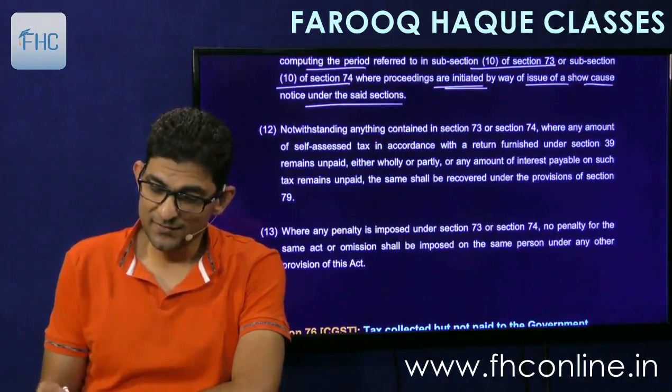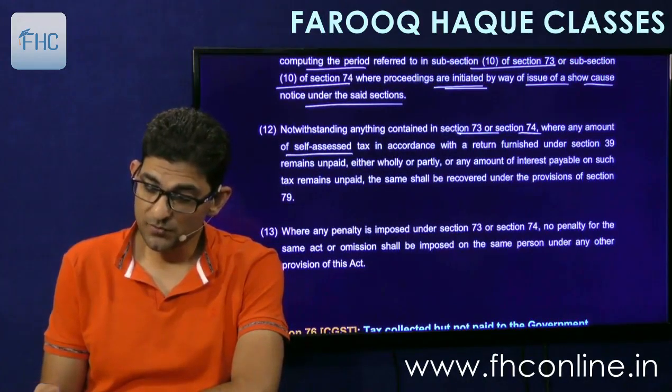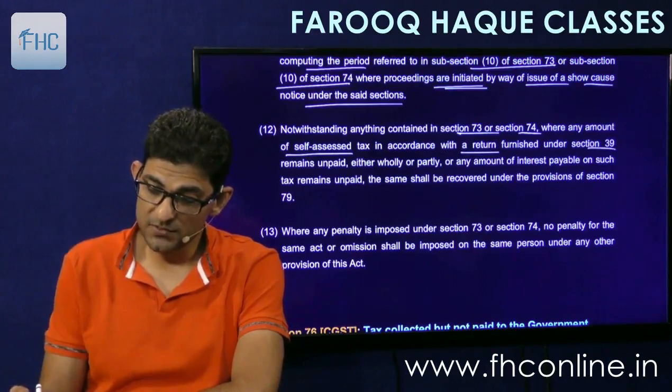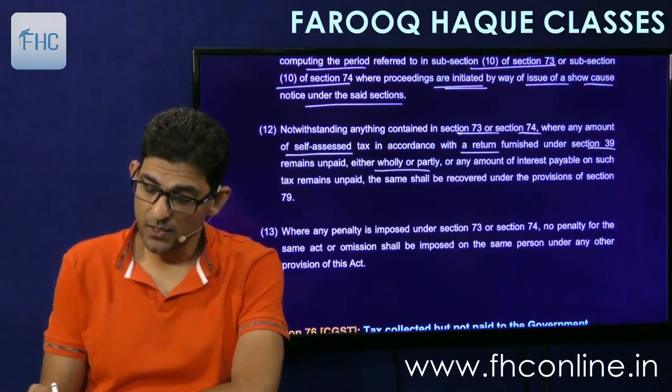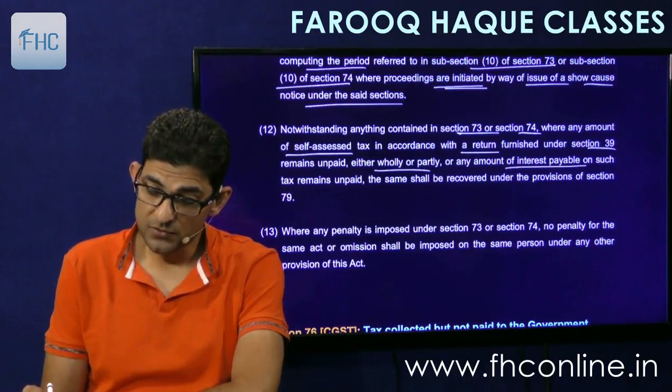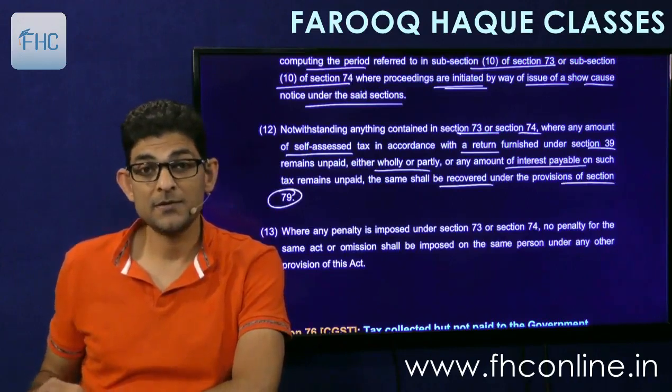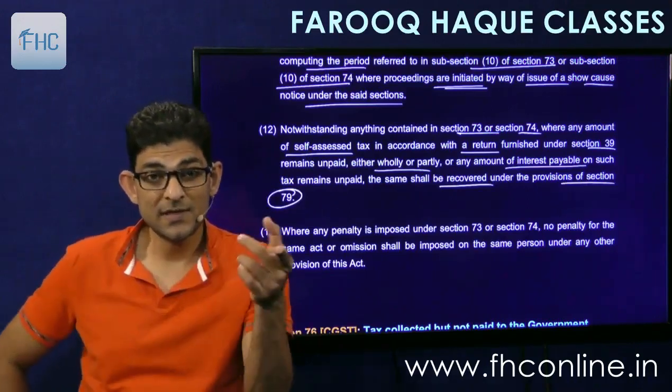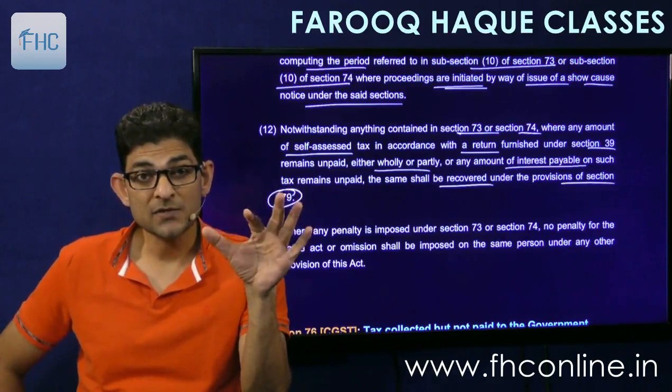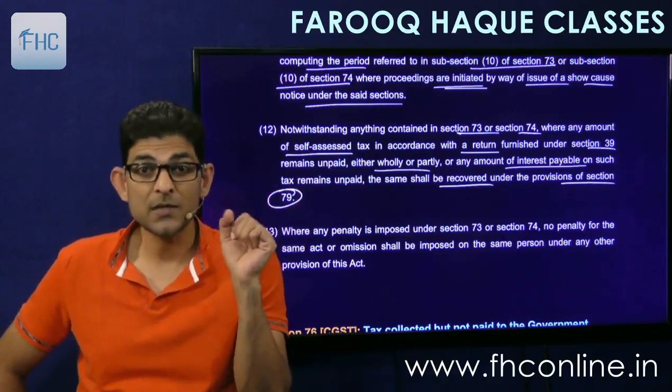Then notwithstanding anything contained in 73 or 74, where any amount of self-assessed tax in accordance with the return furnished under 39 remains unpaid, either wholly or partly, or any amount of interest payable on such tax remains unpaid, the same shall be recovered under the provisions of section 79. 79 is the recovery proceeding that we'll see in the next lecture, where your assets can be sold off and tax can be recovered.